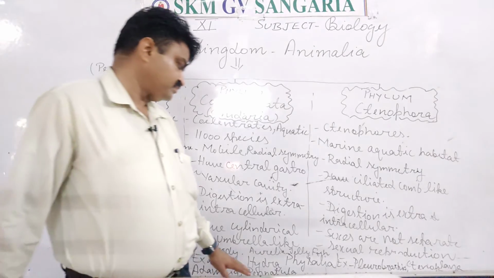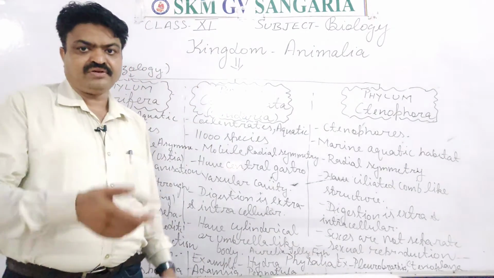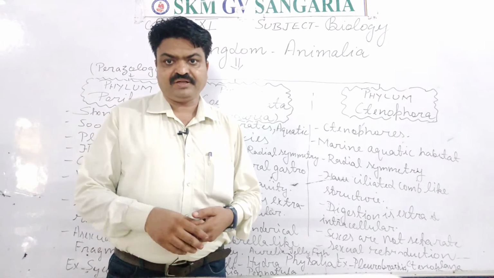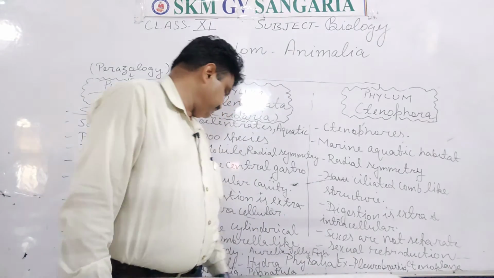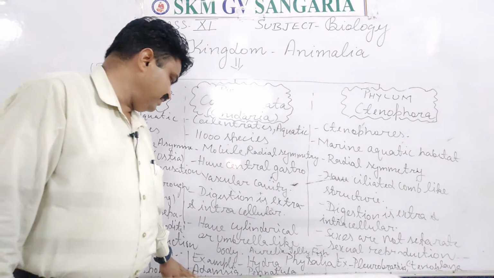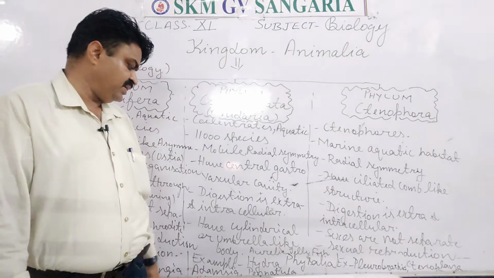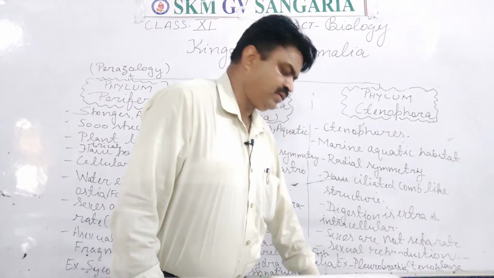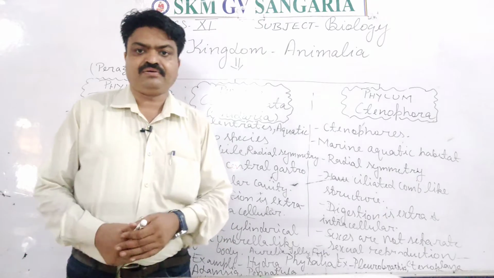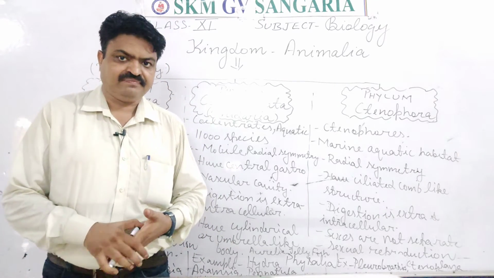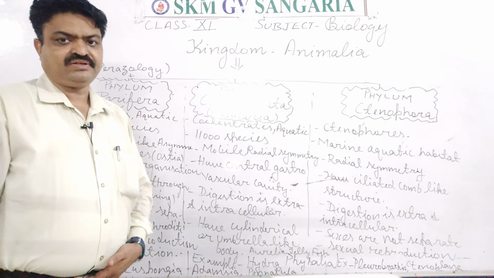With this, Physalia, student, Physalia. It is also known as Portuguese man of war. Portuguese man of war is another name of this, Physalia. Like this, Adamsia. And after the Adamsia, there is Pennatula, student. It is known as sea pen, Pennatula, because it has a pen-like structure. So these are the ciliates, students.